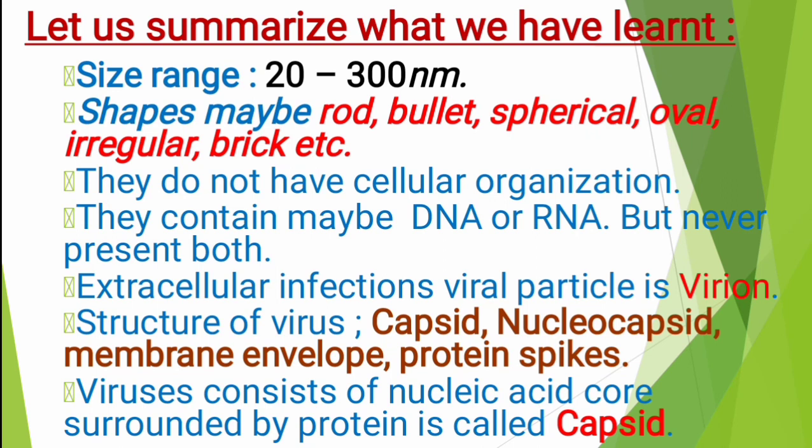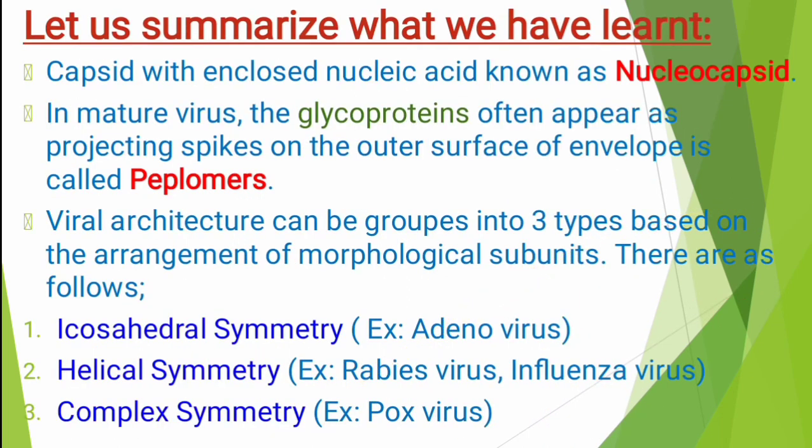The structure of the virus is capsid, nucleocapsid, and membrane or envelope, with protein spikes. Spikes are nothing but pin-like structures we see in the outermost layer of the virus. Viruses consist of a nucleic acid core surrounded by protein, which is called the capsid. Next, the capsid with enclosed nucleic acid is known as the nucleocapsid. Why? Because it is the combination of the capsid and nucleic acid, so we call it the nucleocapsid.